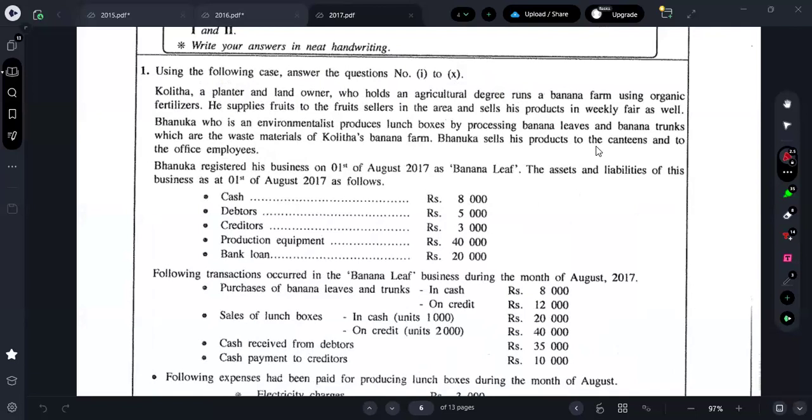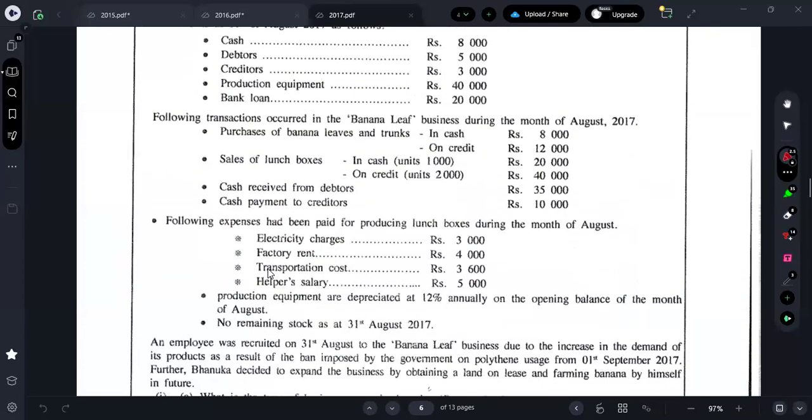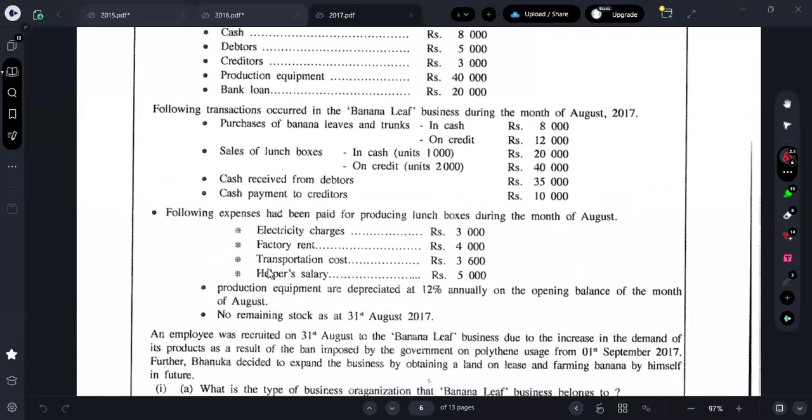The assets and liabilities they have given, right? The following transactions occurred in Banana Leaf during the month of August 2017. So they have given purchase of banana, sales, cash received from debtors, cash payment. This is a new type of question. I saw there are so many different types of questions. Just see this part properly.